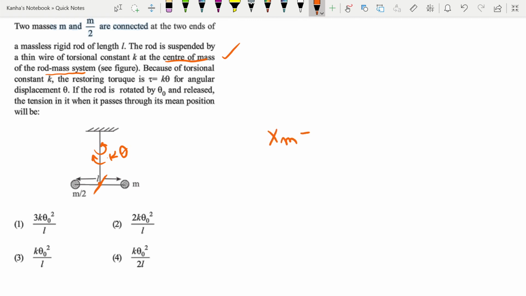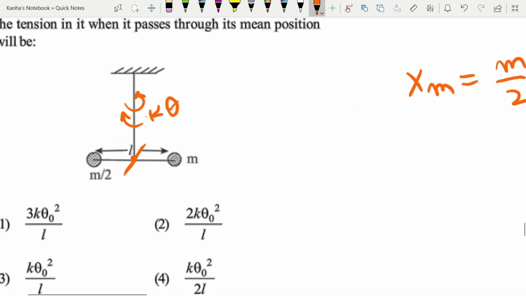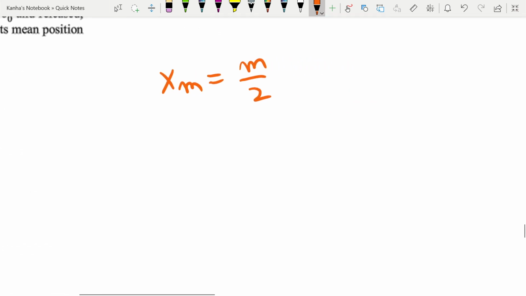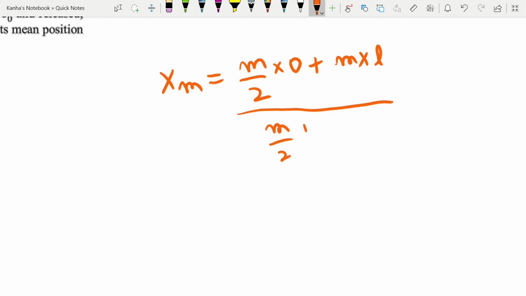The x coordinate of the center of mass is... let me assume that I am taking this to be my 0, 0. So I have m by 2 into 0 plus m into L, divided by m by 2 plus m, because the rod is massless.